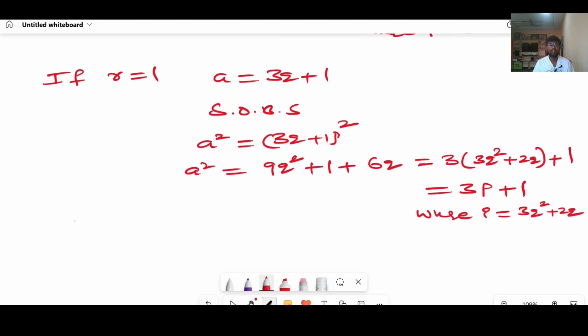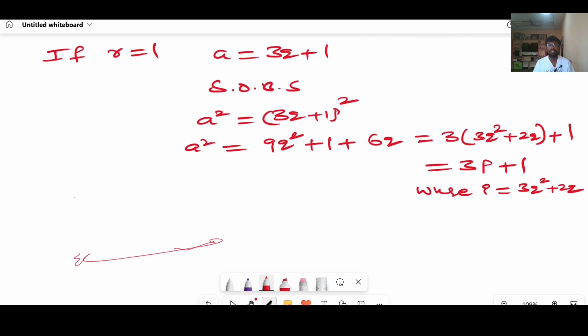But again I got another result. Square of positive integers is in the form of 3p plus 1, where p equal to 3q square plus 2q. Again I will check r equal to 2, we have r values 0, 1, 2, right?